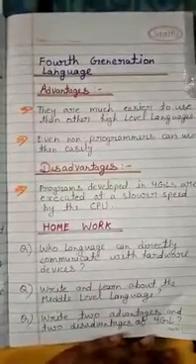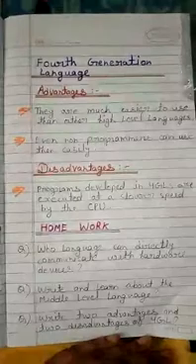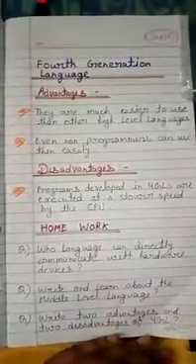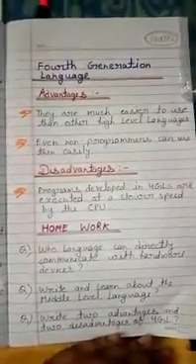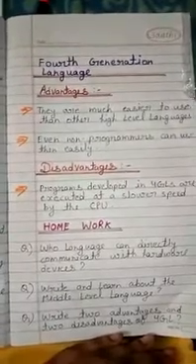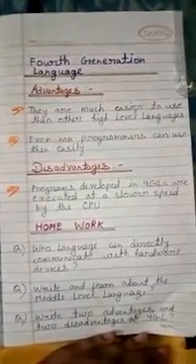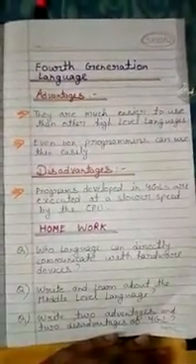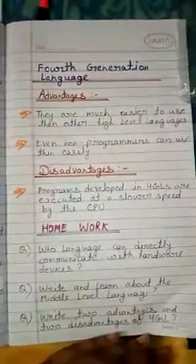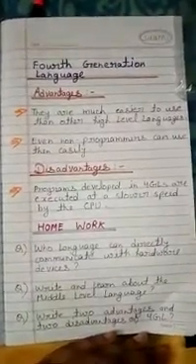Disadvantages of 4GL: programs developed in 4GLs are executed at a slower speed by the CPU. Programs developed in these programming languages need more space in the memory of the computer system.